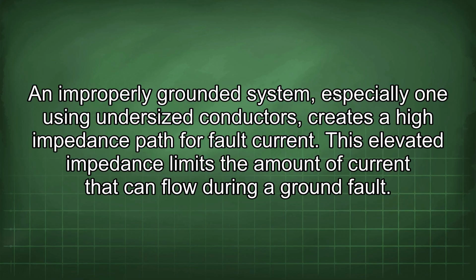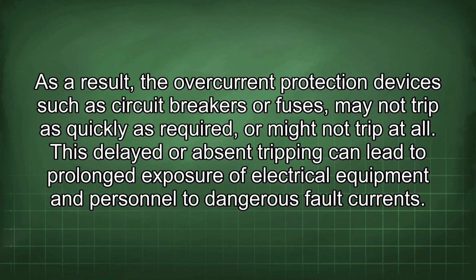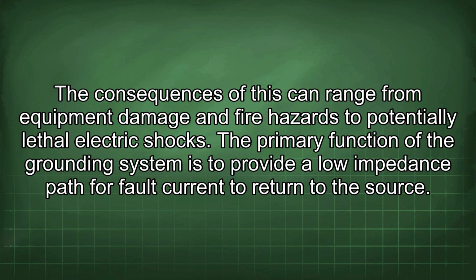This elevated impedance limits the amount of current that can flow during a ground fault. As a result, the overcurrent protection devices such as circuit breakers or fuses may not trip as quickly as required, or might not trip at all. This delayed or absent tripping can lead to prolonged exposure of electrical equipment and personnel to dangerous fault currents. The consequences of this can range from equipment damage and fire hazards to potentially lethal electric shocks.